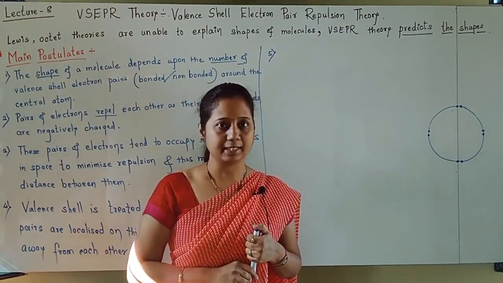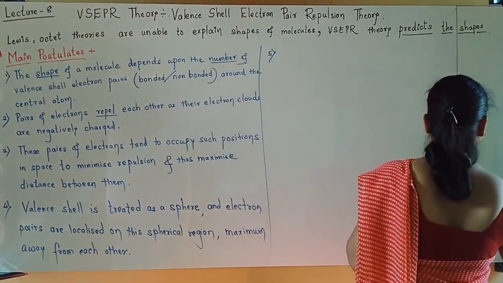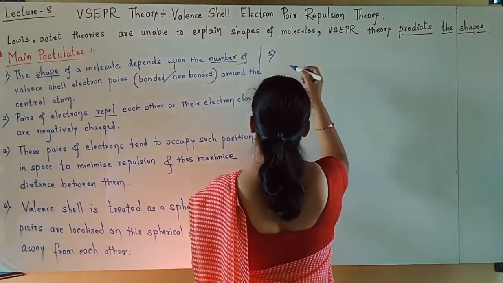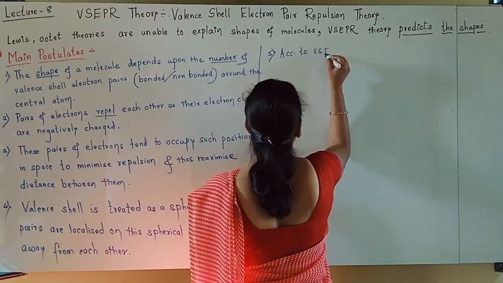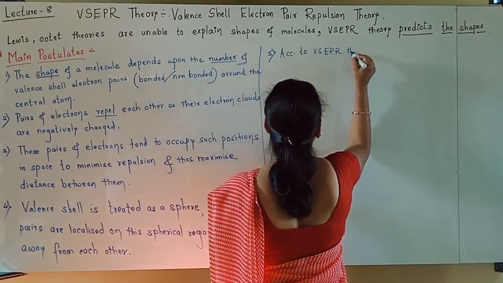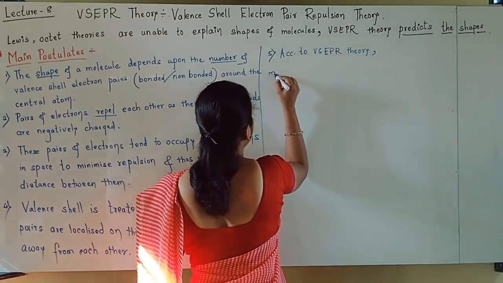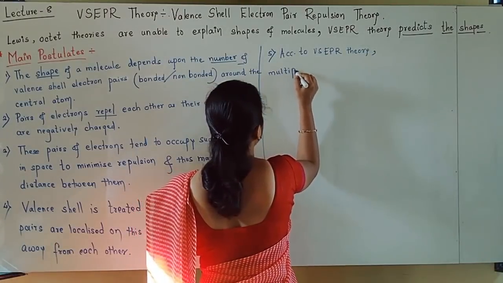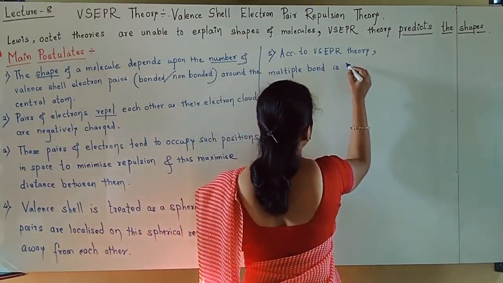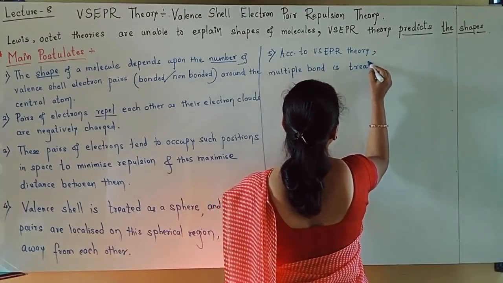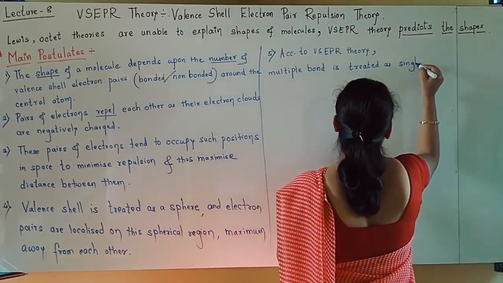According to VSEPR theory, a multiple bond is treated as a single electron pair.